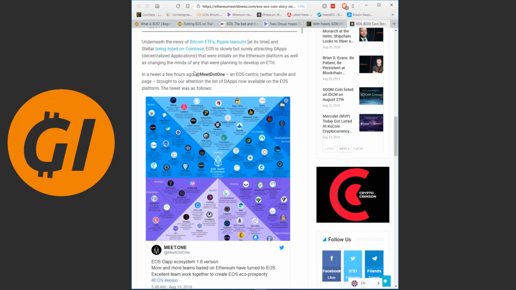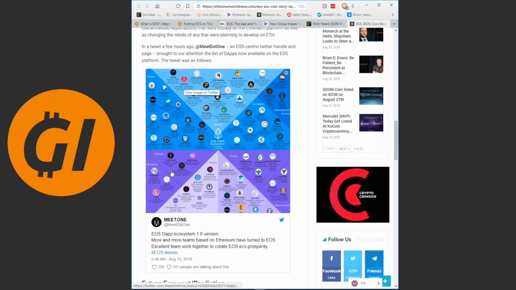And we see more here. In a tweet a few hours ago, Meet.one, an EOS-centric Twitter handle, brought to our attention the list of dApps now available on the platform. Here we see a lot of development on the EOS network. And we can expect a lot more because much of the 4 billion they raised is being invested in development. So this is all about the use case.